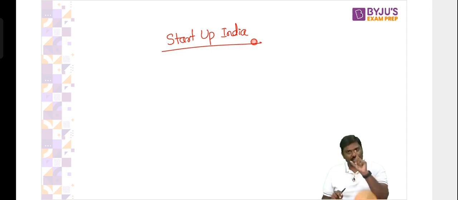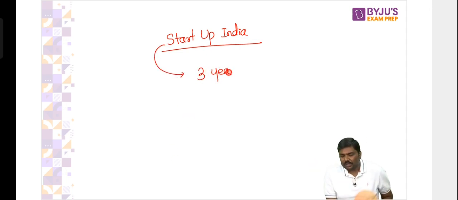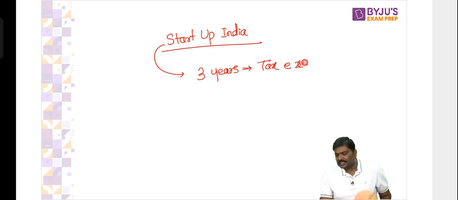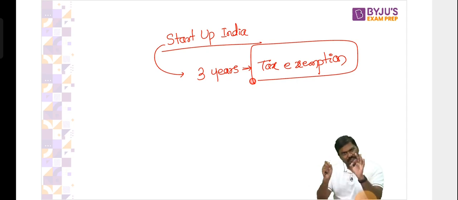Under the Startup India, there is one provision which says government of India says to the startups that for 3 years, I will give you tax exemption. Understand this very carefully. For 3 years, I will provide you tax exemption. What do you mean by tax exemption? Let's take a very simple example.